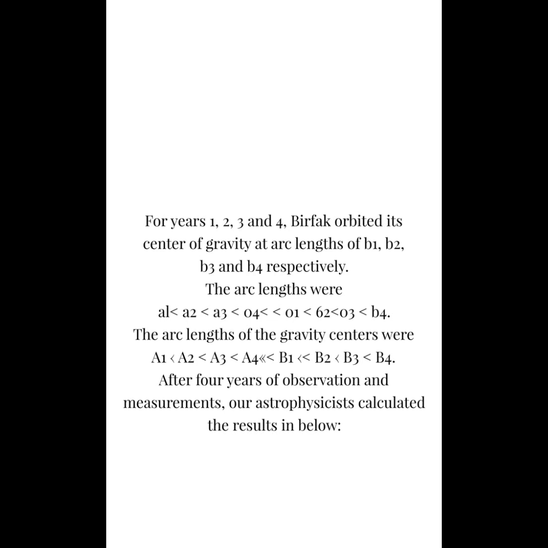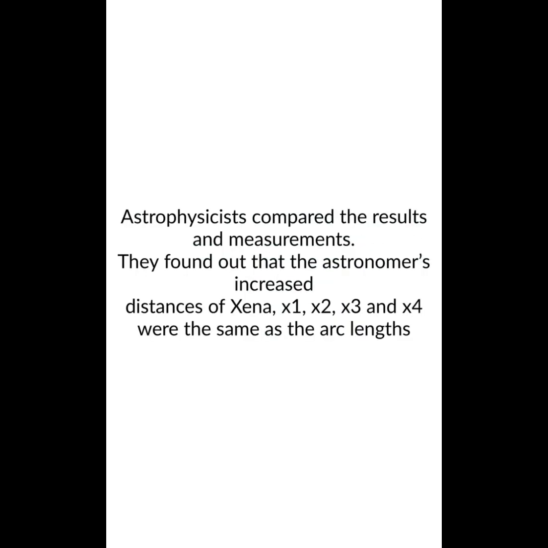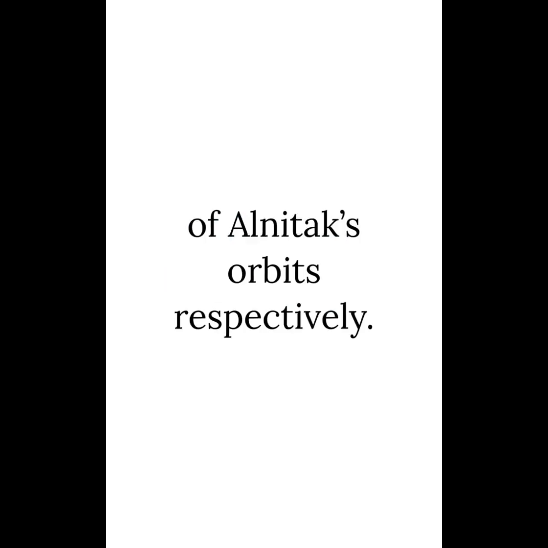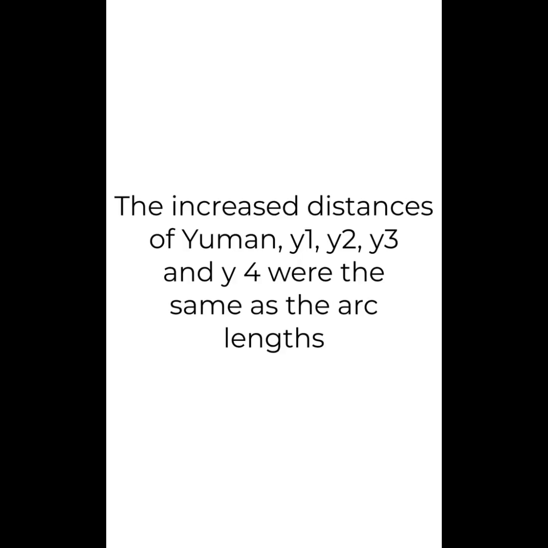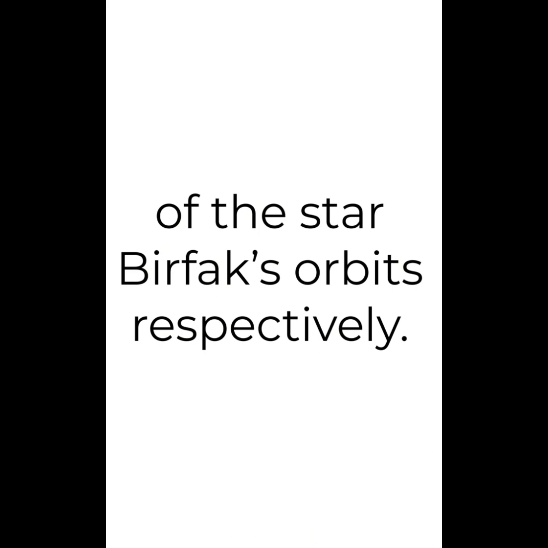After 4 years of observation and measurements, our astrophysicists calculated the results below. Astrophysicists compared the results and measurements. They found out that the astronomers' increased distances of Alnitak, x1, x2, x3, and x4, were the same as the arc lengths, A1 plus a1, A2 plus a2, A3 plus a3, and A4 plus a4, of Alnitak's orbits, respectively. The increased distances of Burfock, y1, y2, y3, and y4, were the same as the arc lengths, B1 plus b1, B2 plus b2, B3 plus b3, and B4 plus b4, of the star Burfock's orbits, respectively.